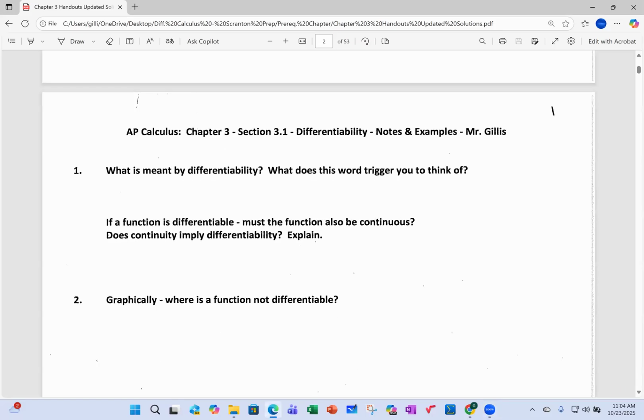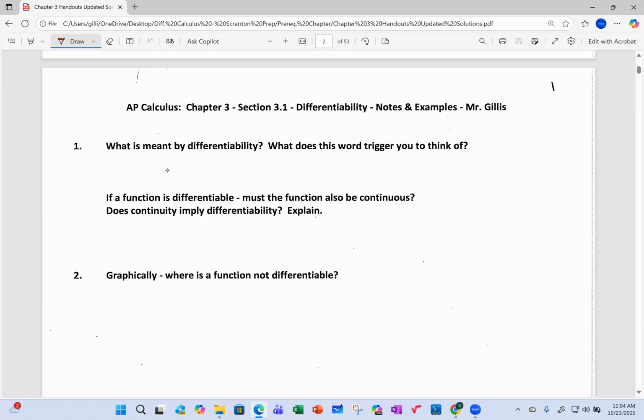Okay, so here in this lesson, we're going to discuss and explore what it means to be differentiable. Like the word contains, differentiability contains the word differential, which implies derivative.